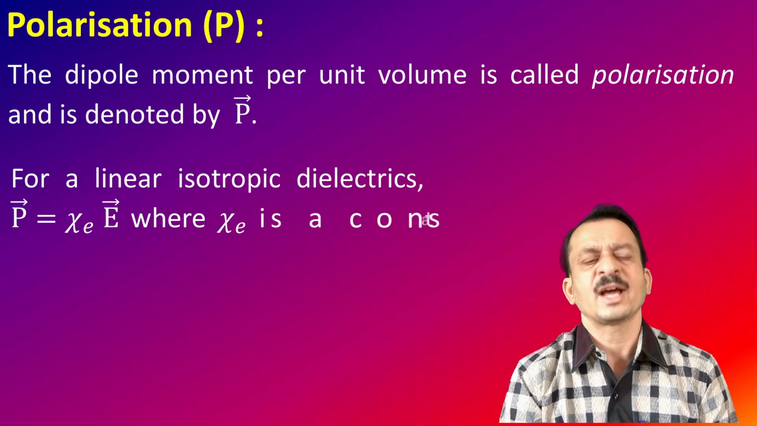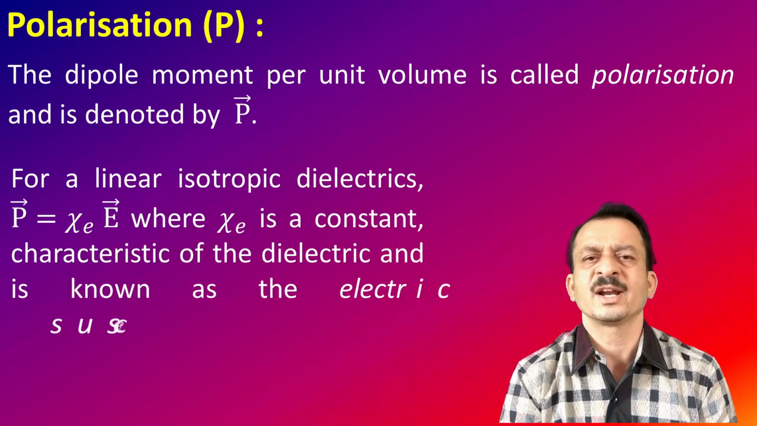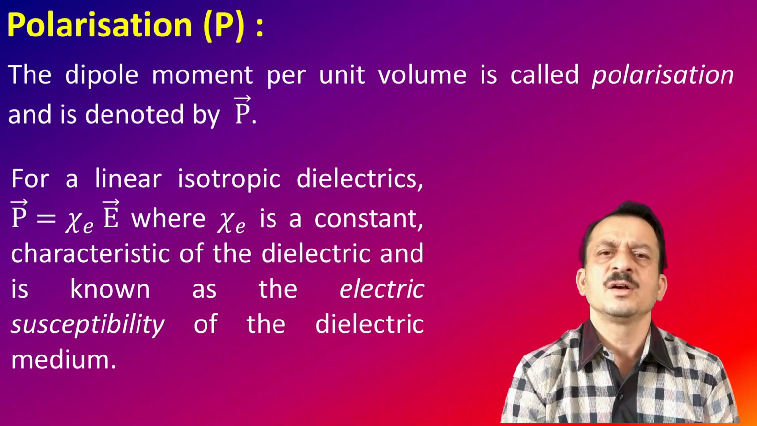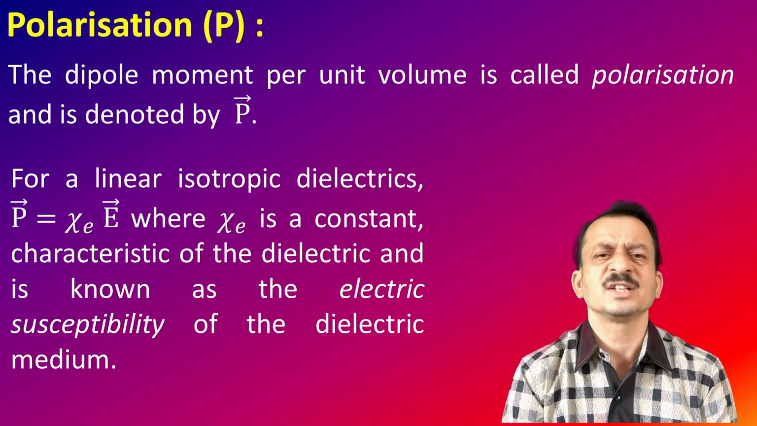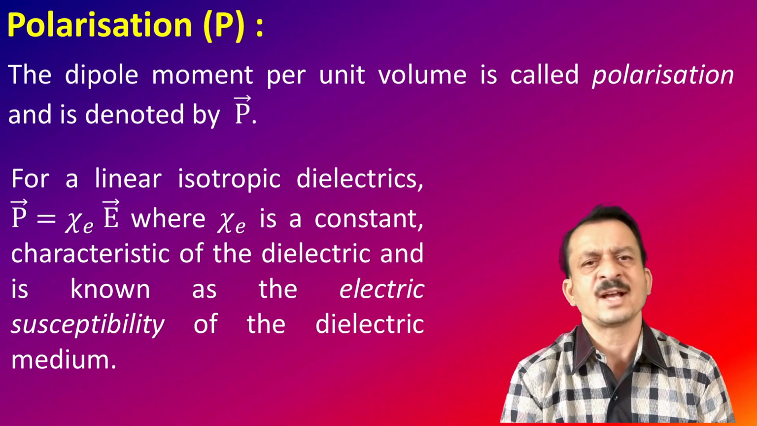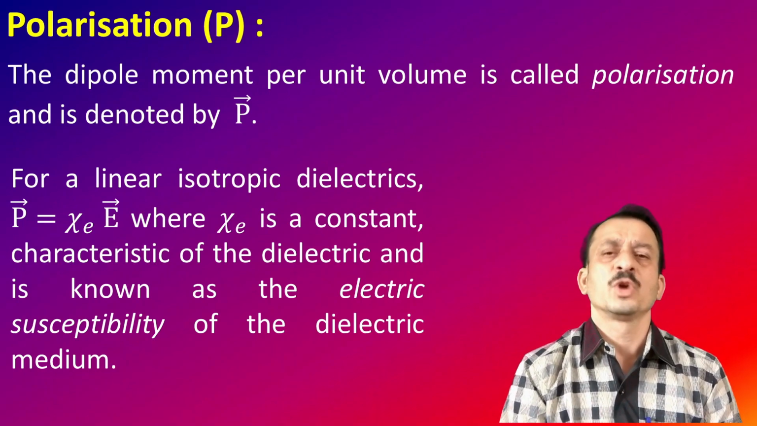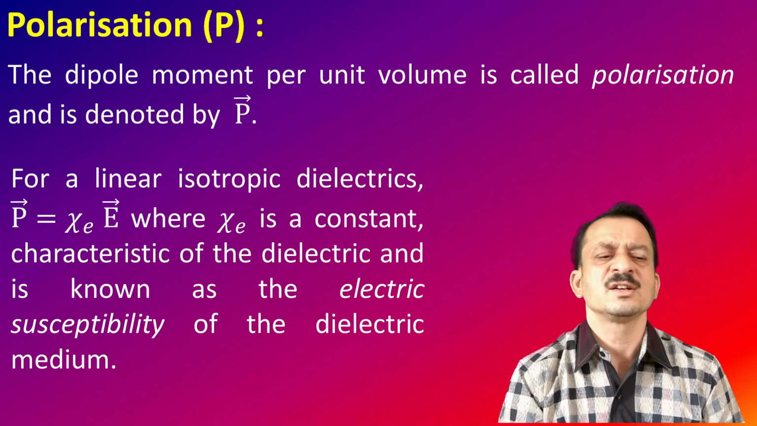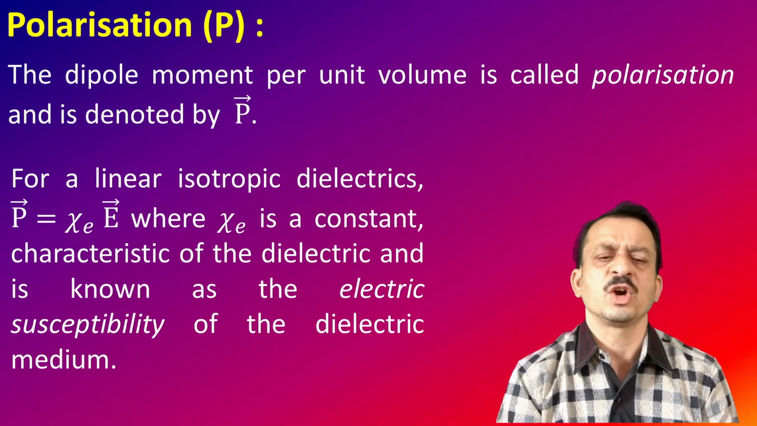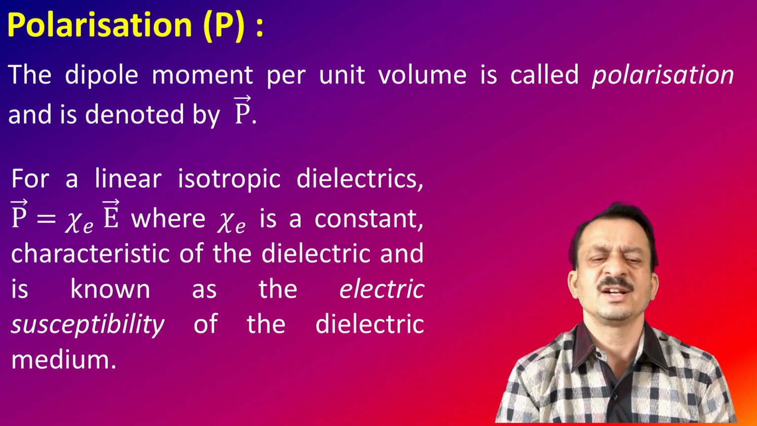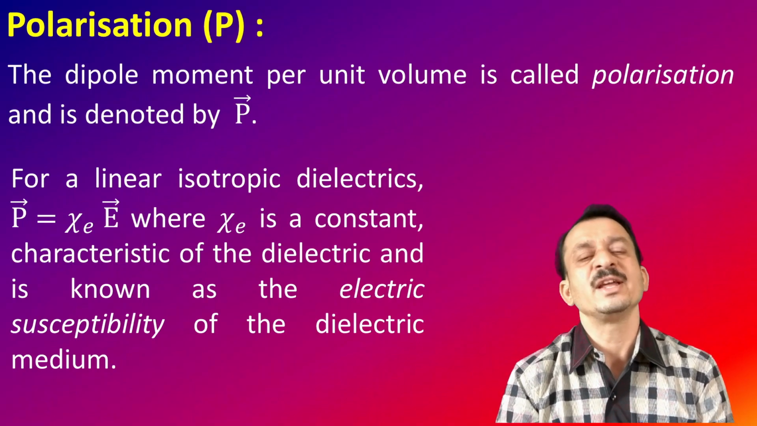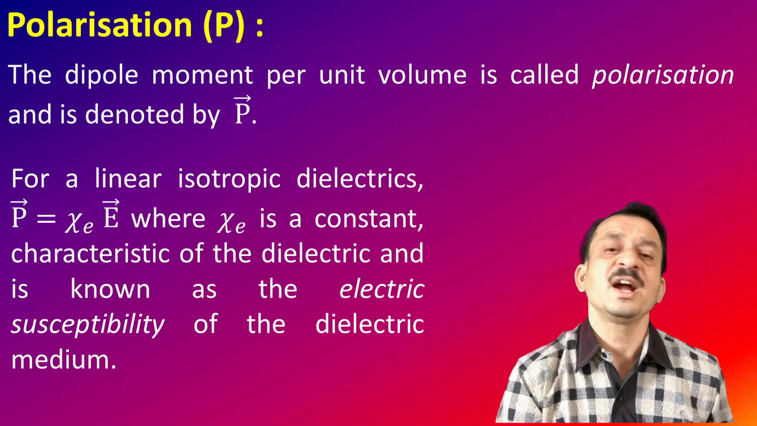For a linear isotropic dielectric, that means a dielectric in which, whenever an external field is applied, most of the molecules align along the field direction, polarization is proportional to the external field E. If you remove the proportionality sign by putting in a constant chi E, this chi E is a constant, a characteristic of the dielectric, called the electric susceptibility of the dielectric.